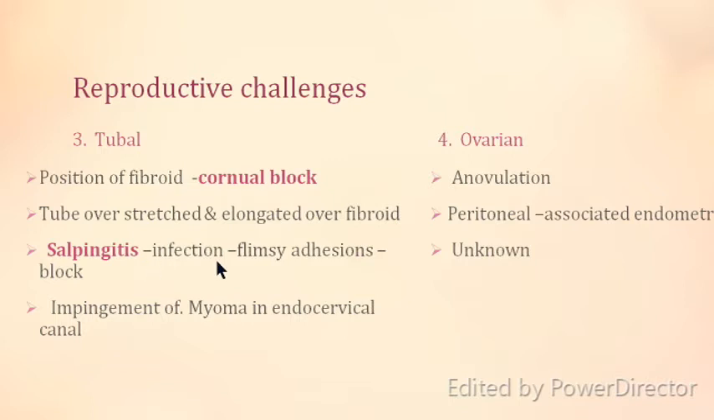There may be infection, thus causing flimsy adhesions of the tube and therefore causing a block, that is salpingitis. And impingement of the myoma, especially if the myoma is in the endocervical region, may cause blockage of the cervical canal and therefore may produce a reproductive challenge. Coming to the ovaries, there can be associated anovulation, and if it is associated with endometriosis, then also the patient becomes infertile, and of course there can be unknown causes.